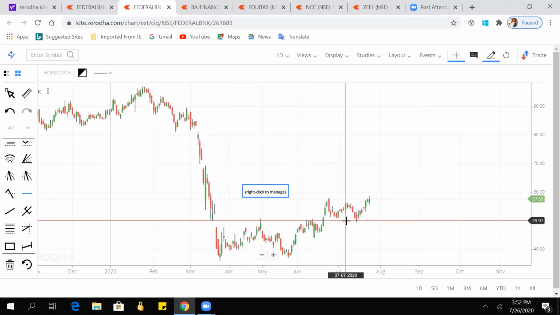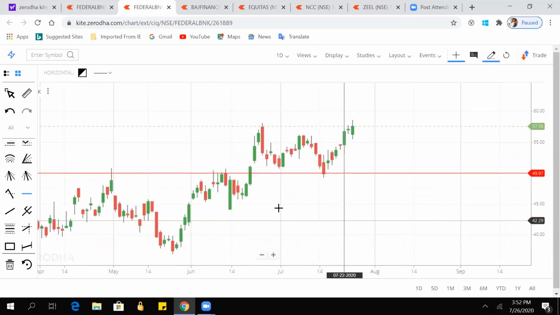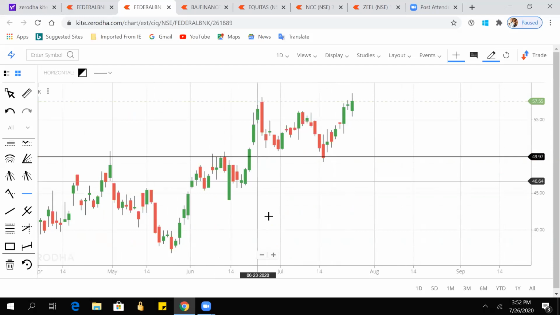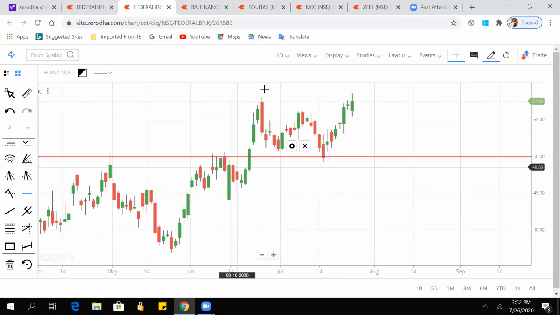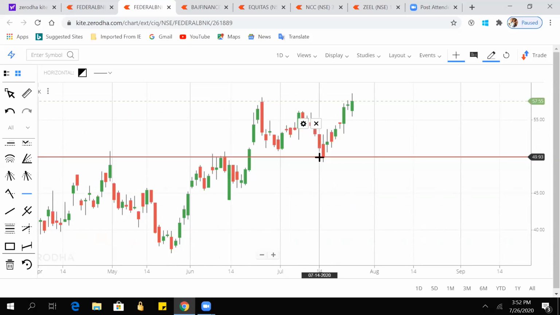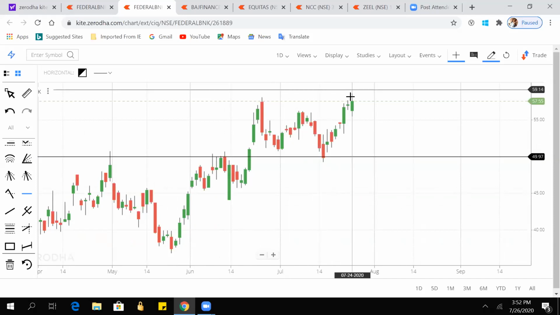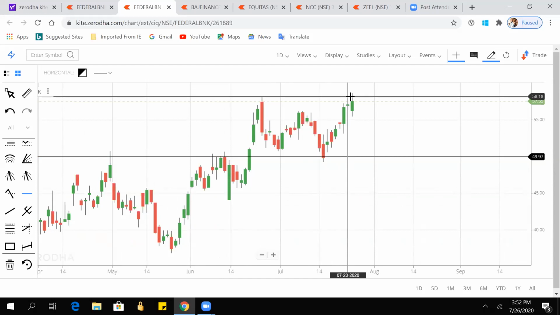And see, here also it came and it broke. So what I told is once a resistance is broken, it is the new support. So it is broken, so next time it came to its support, and from here it again went up. But also we can see that here is a new resistance. From there it came down, again it is here.